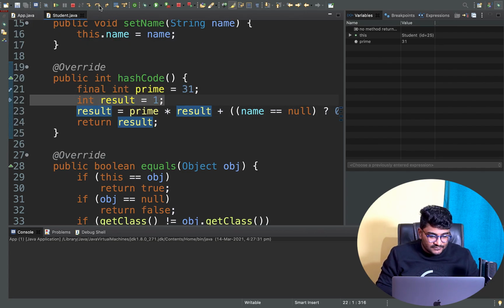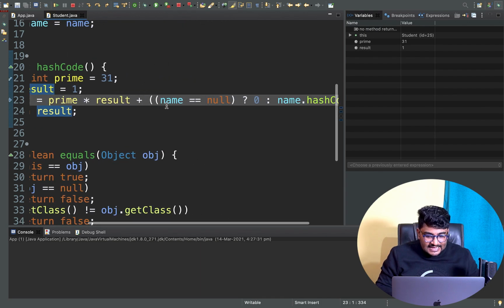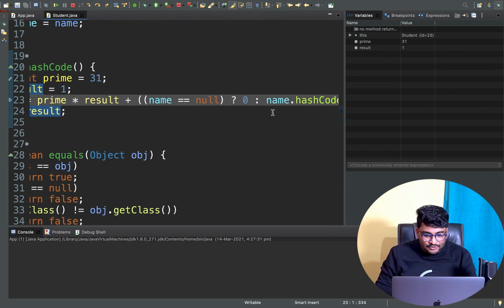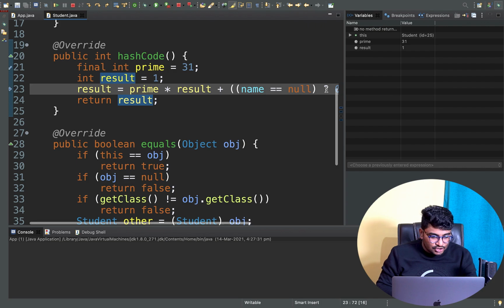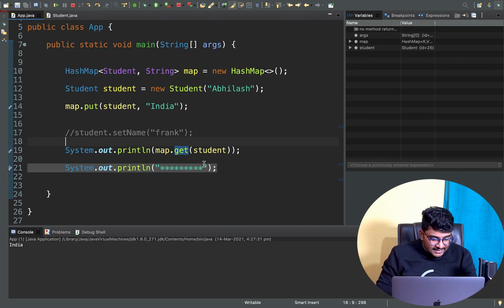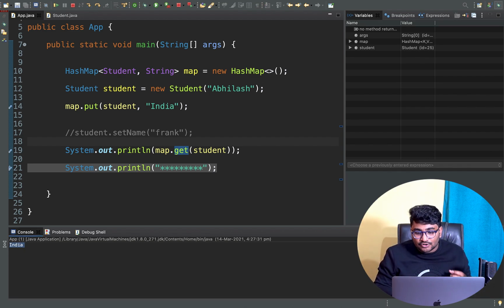Again, if I do step over, now the hashcode will be calculated from the name itself. If you remember, the name was already initialized. From the name, the hashcode will be calculated just right here, and that hashcode will be assigned to this. And if I do resume again, what will happen? Right now it found the value India. How did it find it?